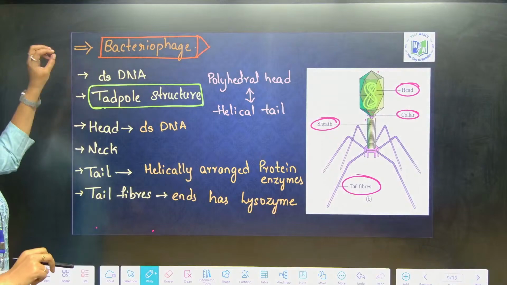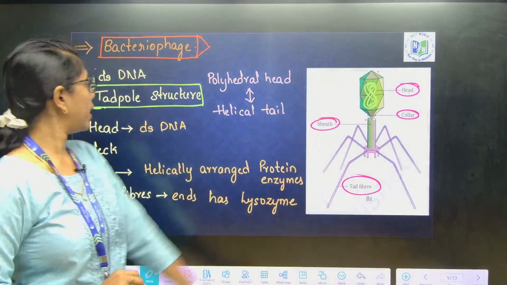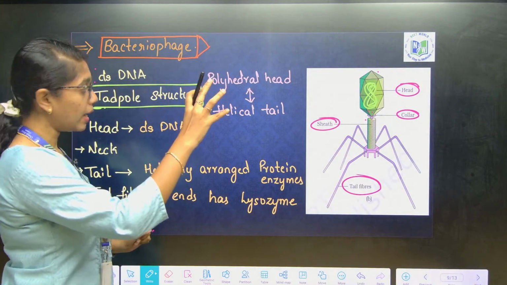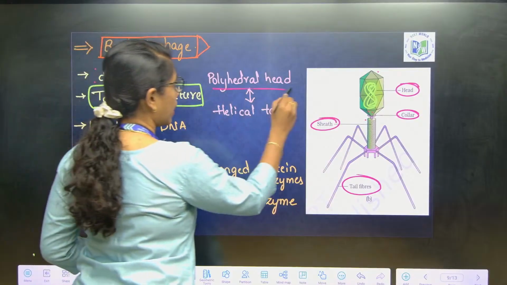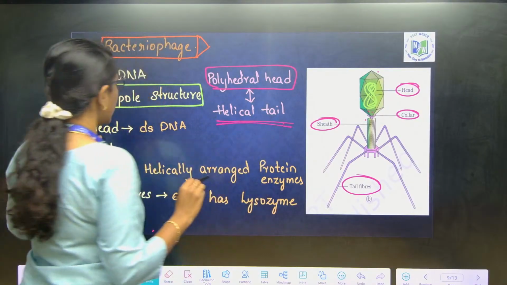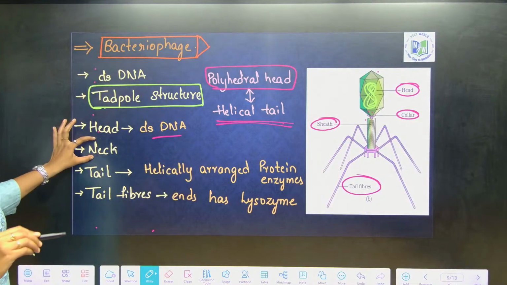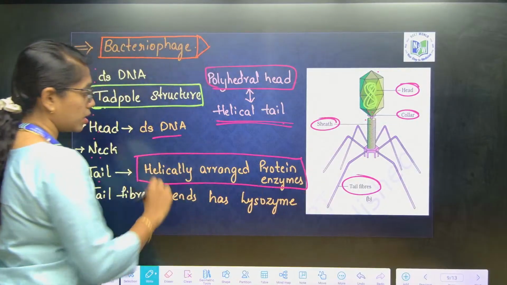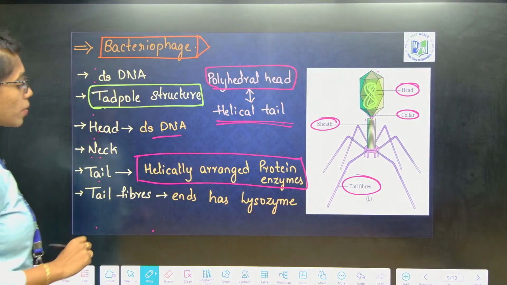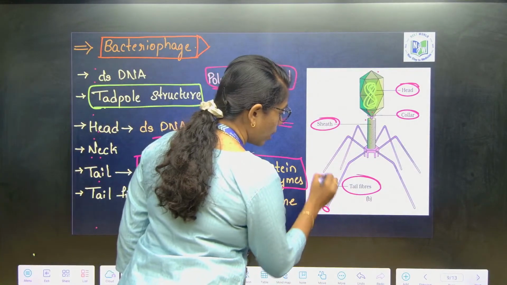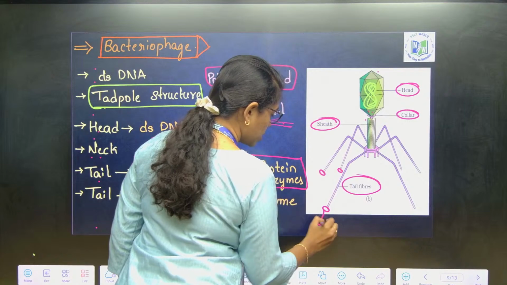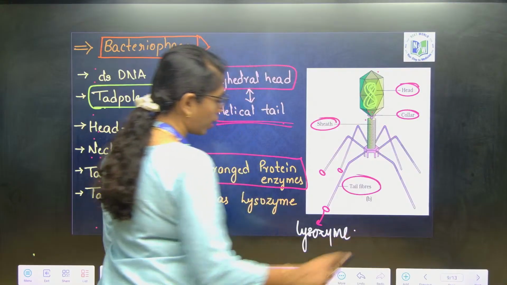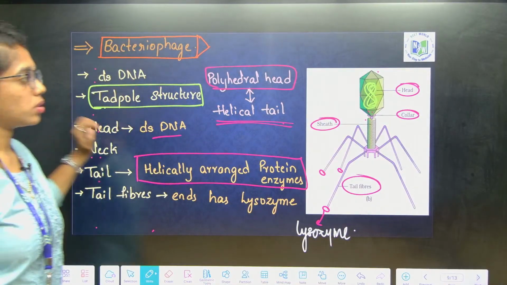Got it? So, where is the double stranded DNA present? Inside the head, and this is of what structure? Tadpole structure. It has a polyhedral head and a helical tail. Head has double stranded DNA, it has a neck, and the tail region has helically arranged proteins. Tail fibers at the end, what will they have? Lysozyme. Tail fibers at the end consist of lysozyme.